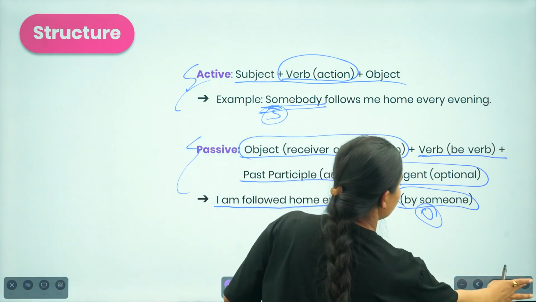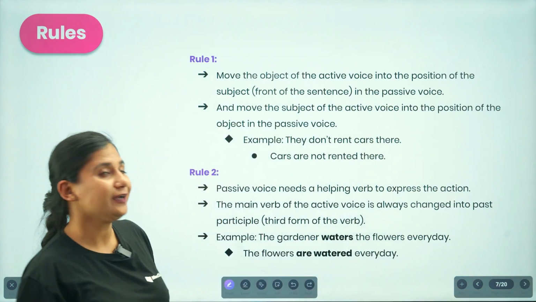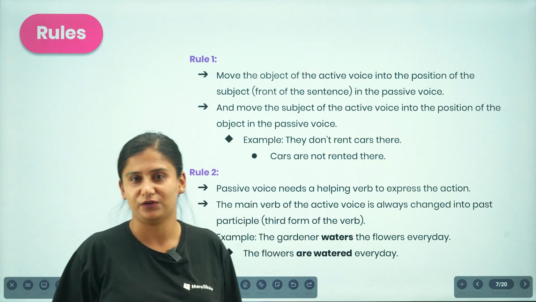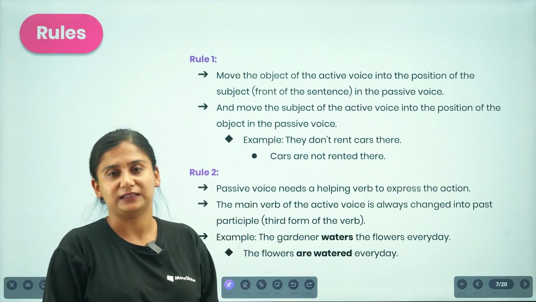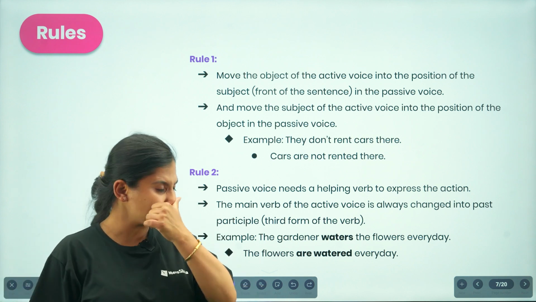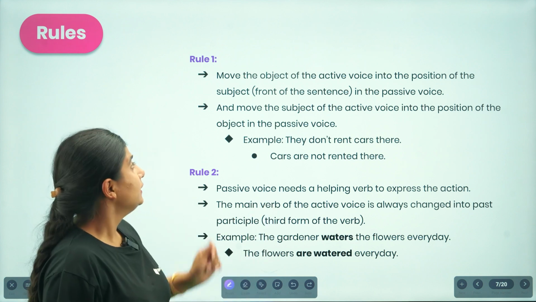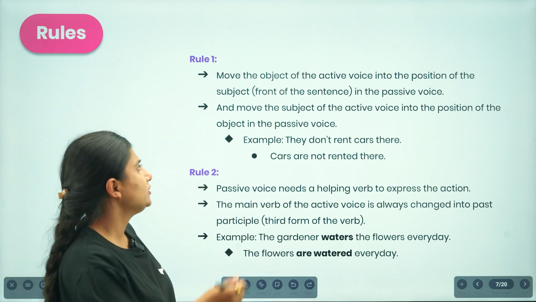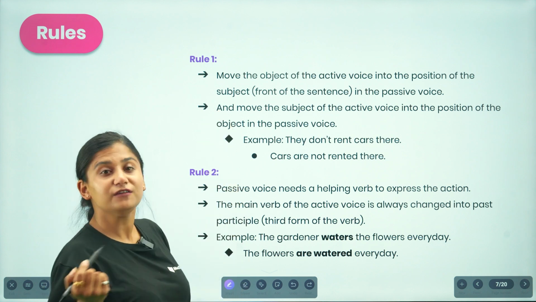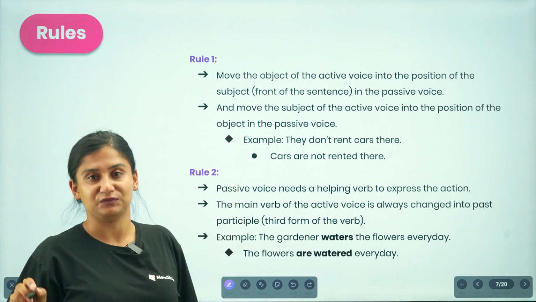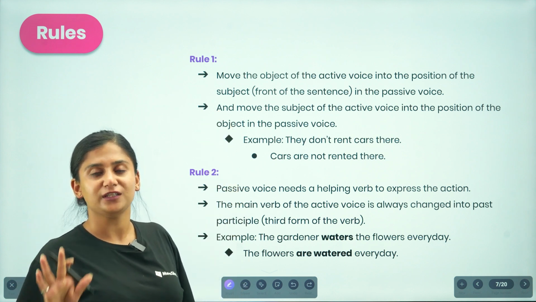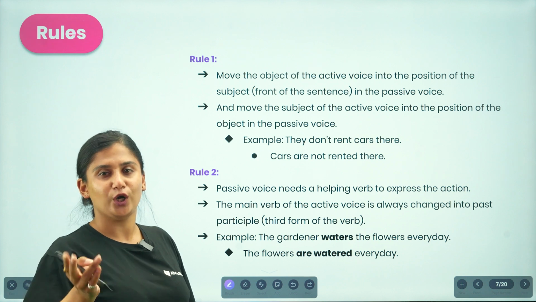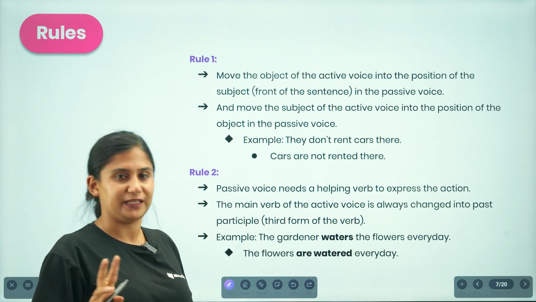Now let us talk about the rules that are to be internalized whenever we are talking about the active and the passive voice. The first rule is, move the object of the active voice into the position of the subject, that is, the front of the sentence in the passive voice. So the first and foremost thing that you are supposed to do is change the position of the subject and the object.